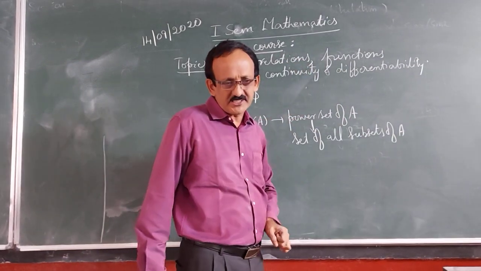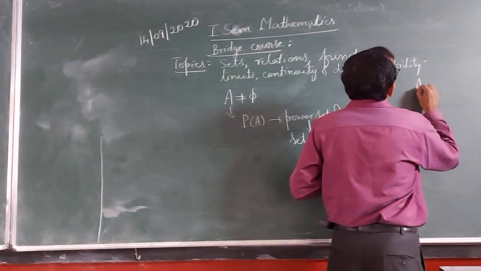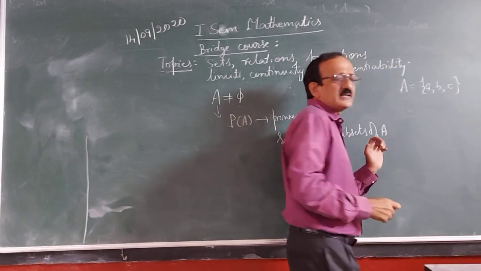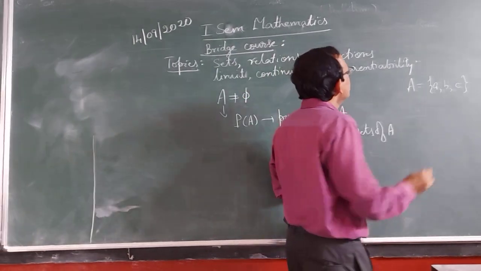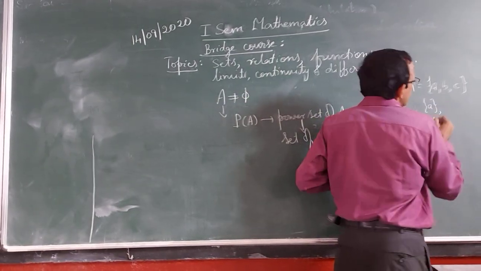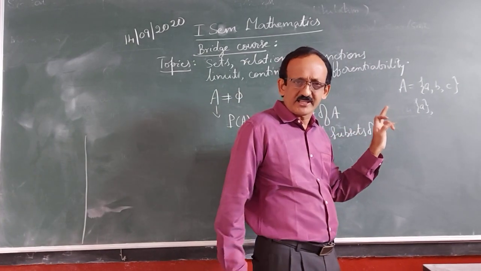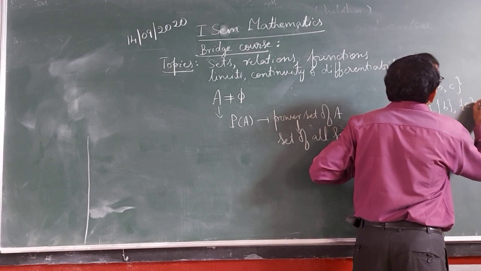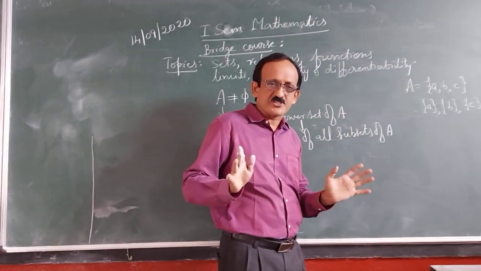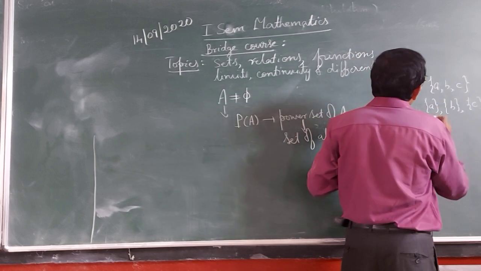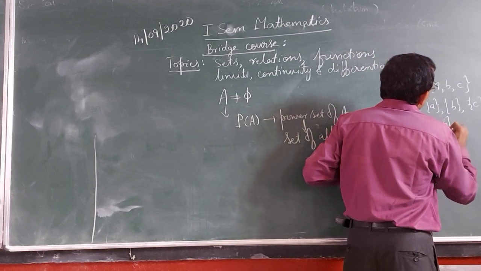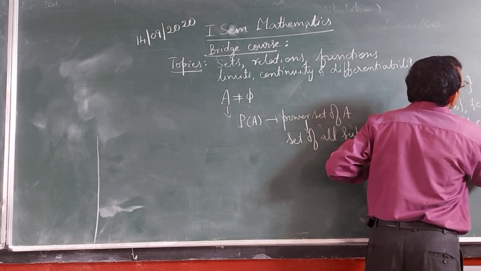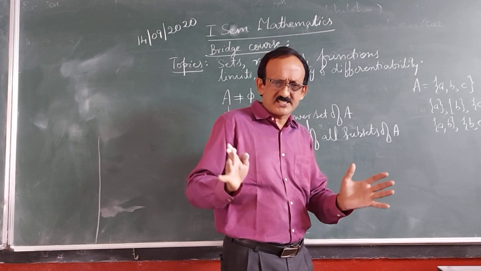I'll take a small example here. You take the set A with 3 members a, b, c. List all the possible subsets here. Singleton sets, containing only one element: {a}, {b}, {c}. One element subsets. Go with 2 element subsets: {a, b}, {b, c}, {a, c}. Then we take the 3 element subset.